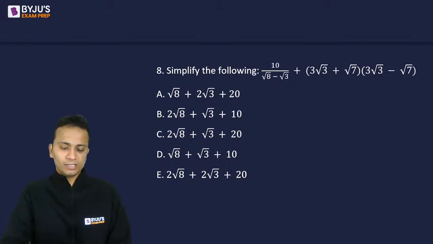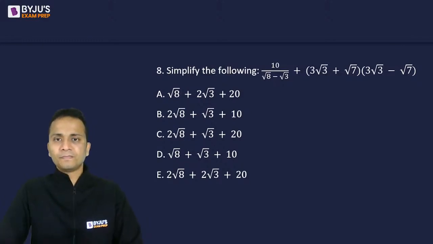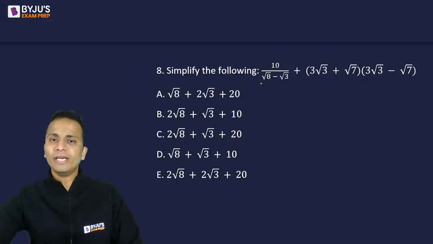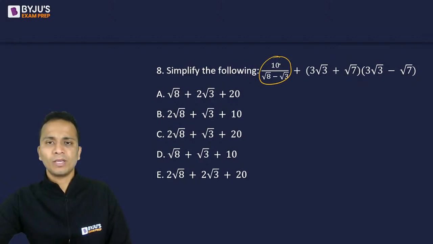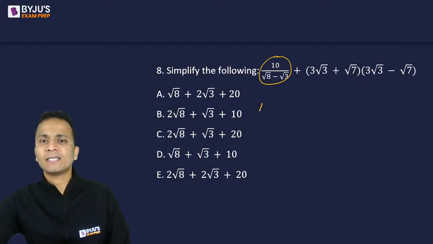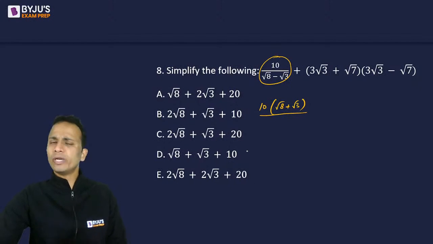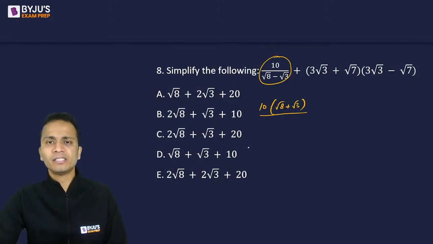All right, so two answers. Vijay ने अपना आंसर erase कर दिया. Being me says option E. Vijay says option E. Fine, good. Okay, so what we need to do is, first of all, rationalize this part. Okay, so it will be written as 10 bracket root 8 minus की जगह plus आ जाएगा plus root 3 and in the denominator it will be root 8 का square 8 minus 3 का square.